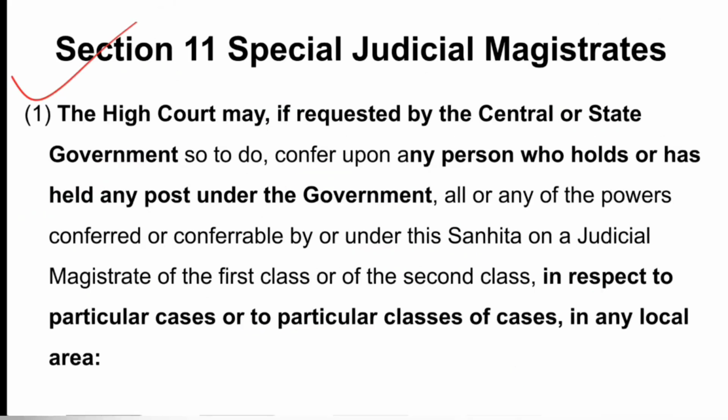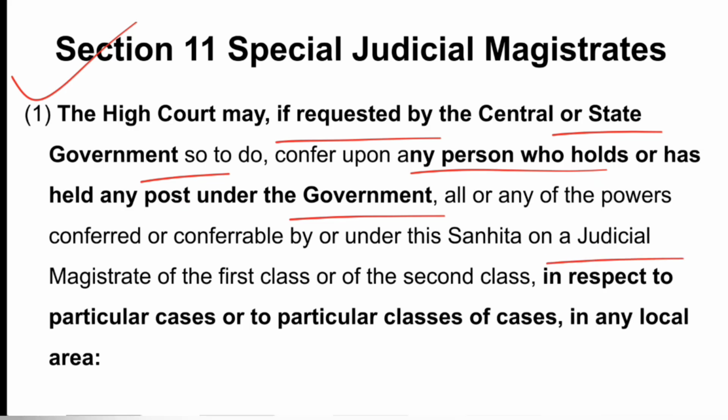Now section 11 provides for special judicial magistrates. So the High Court may, if requested by the central or state government, so it is only when the request is there from the central government or the state government, confer upon a person who holds or has held any post under the government all or any of the powers conferred or conferable by or under this Sanhita on a Judicial Magistrate of First Class or of Second Class in respect of particular cases or particular classes of cases in any local area.